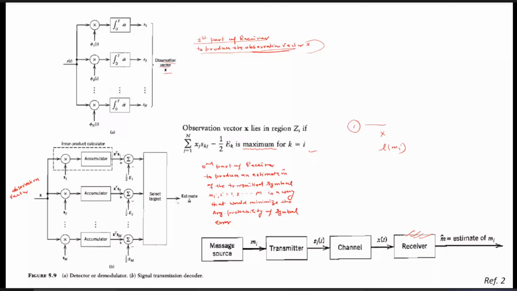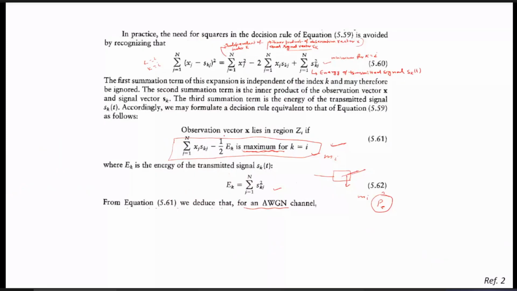Now, after generating this, the output is given as input to the second part of the receiver, where our aim is to estimate this m_i, given by m cap, with the minimum probability of error. How can we estimate with the minimum probability of error? We can apply the maximum likelihood detection technique, which is given by this expression.